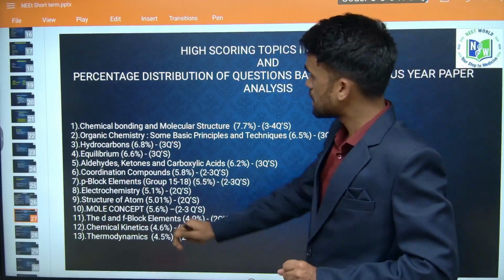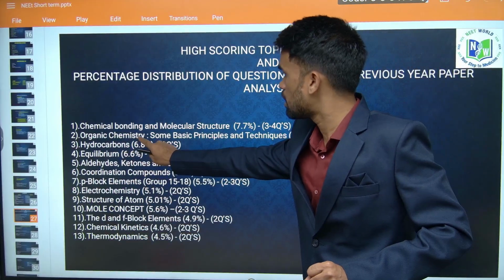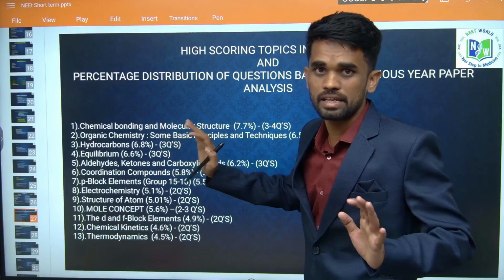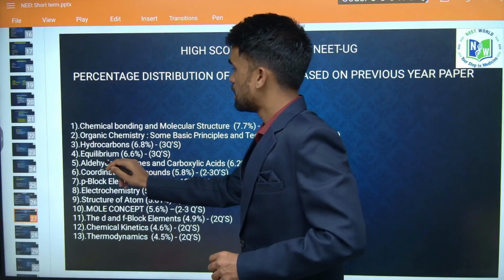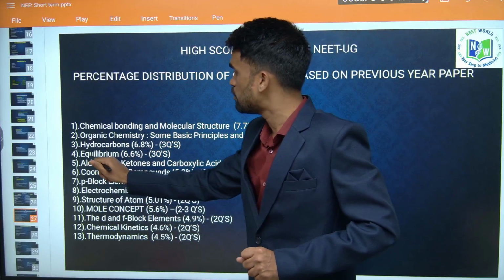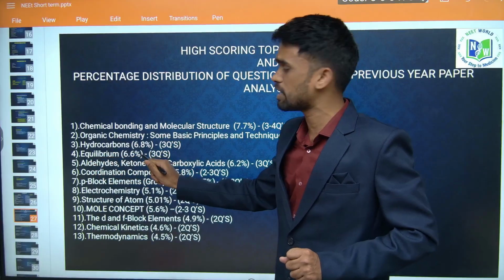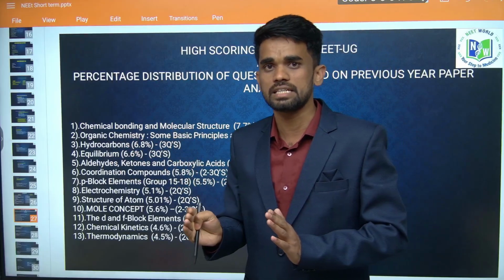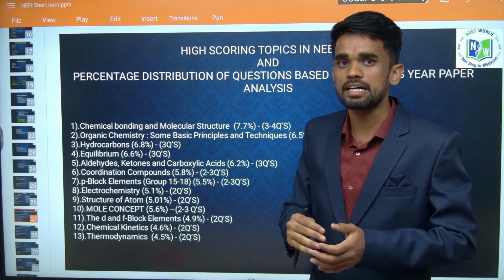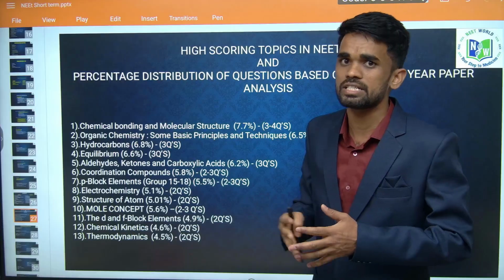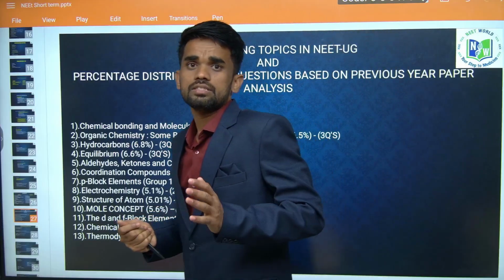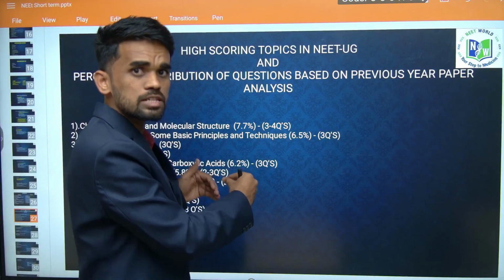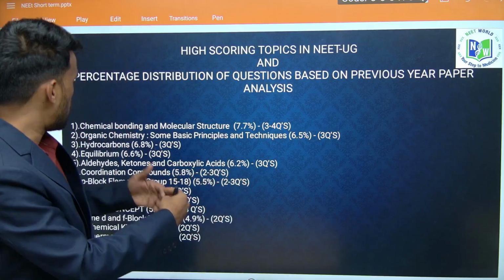Okay. The next, hydrocarbons. Once you are clear with the GOC part, then hydrocarbons is very easy, right? Then next, from the physical chemistry point of view, we have equilibrium, which is highly weighted, and you can consider 3 to 4 questions from this chapter itself. Just KP-KC relations, and then Le Chatelier's principle and its applications. Also acid-base titrations, and salt and salt hydrolysis questions, pH scale questions. Let us look into those things after some time.